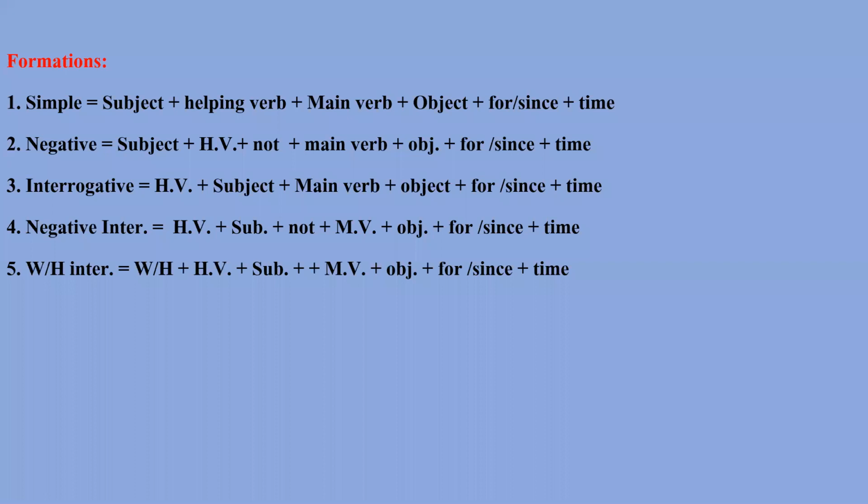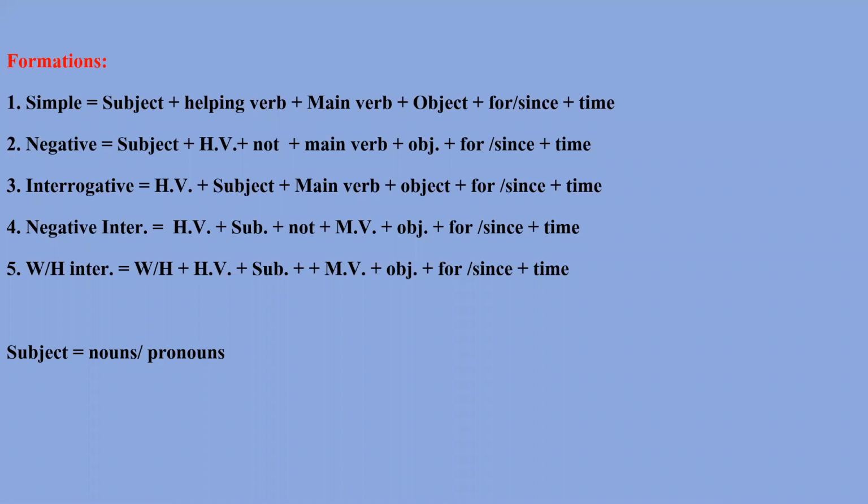Next, if the sentence is WH interrogative, the WH word will come, then helping verb, then subject, then main verb, then object, for or since, then time. Usually the formation of all the sentences for all the tenses is the same, the only difference is that we have to use different helping verbs and different main verbs, right? If any sentence is written in English, how do we recognize the tense of the sentence? By just the helping verbs and main verbs. So we should learn the helping verbs and main verbs of all the tenses.